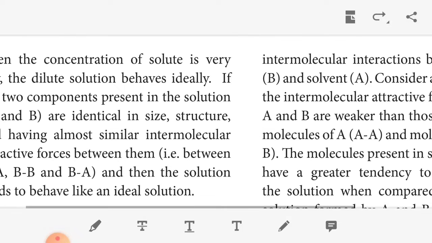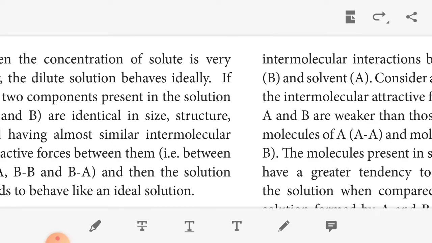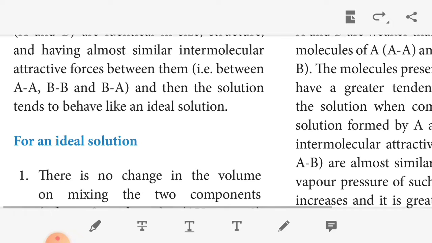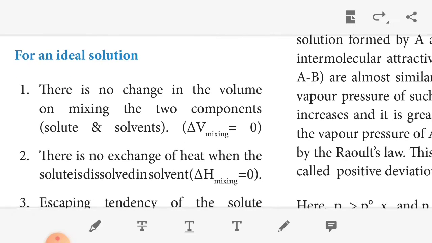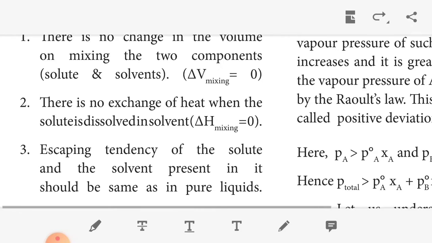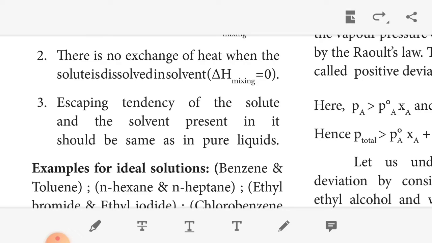If the two components A and B present in the solution are identical in size and structure, having almost similar intermolecular attractive forces between A-B and B-A, the solution tends to behave like an ideal solution. For an ideal solution there is no change in volume on mixing the two components, solute and solvent, so delta V equals 0. There is no exchange of heat when the solute dissolves in the solvent, so the heat of mixing is also 0. The escaping tendency of the solute and the solvent should be the same as in the pure liquid. So these are the properties of ideal solutions.